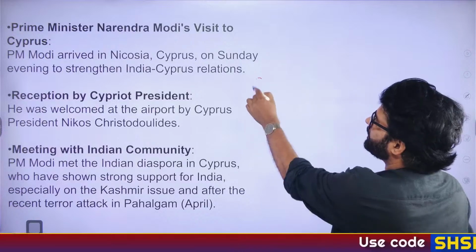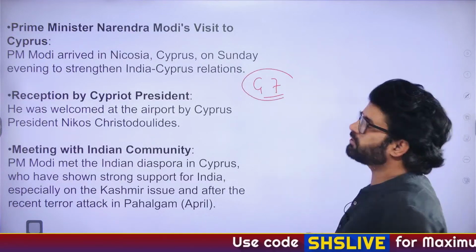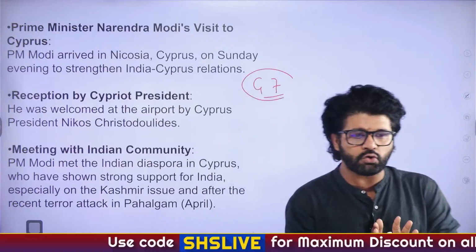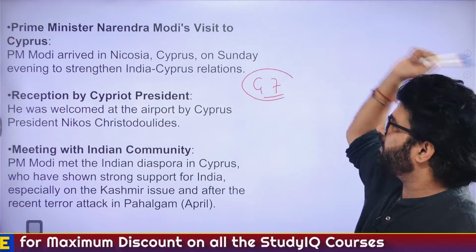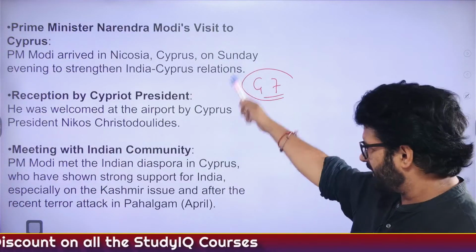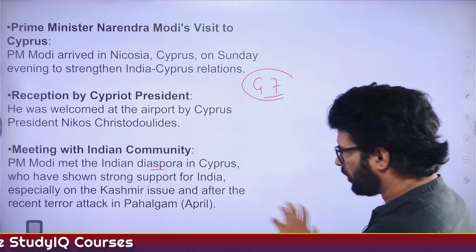Second thing, G7. In the previous Hindu videos or analysis, we have also talked about the mnemonic for G7, how to remember G7 countries. Cool. So from Cyprus, he will go to Canada. From there, he will go to Croatia. So reception, again, you can see here, meeting with Indian diaspora, all these things will happen.